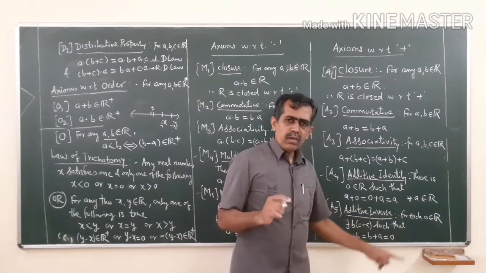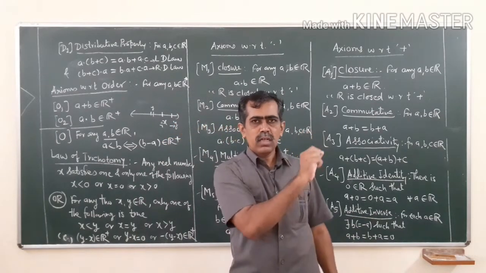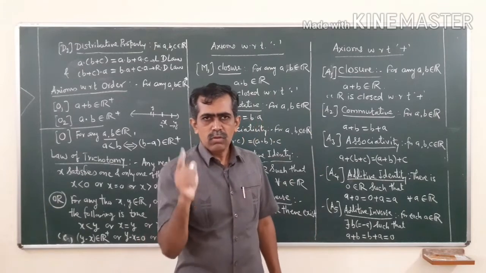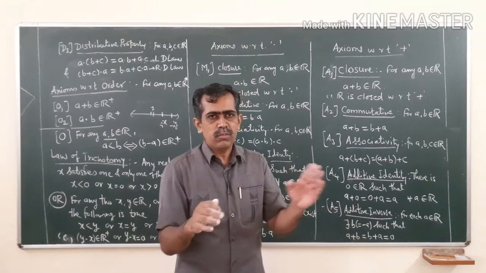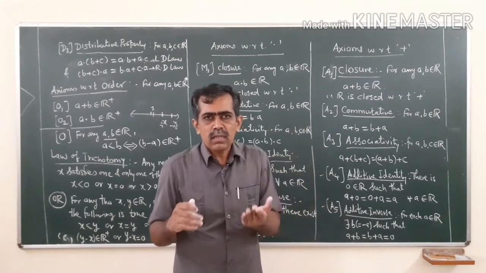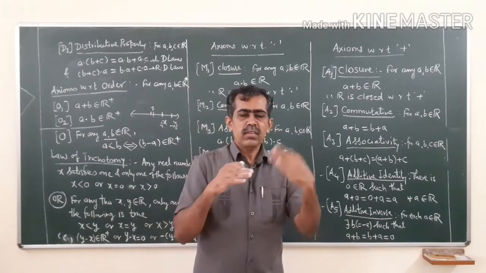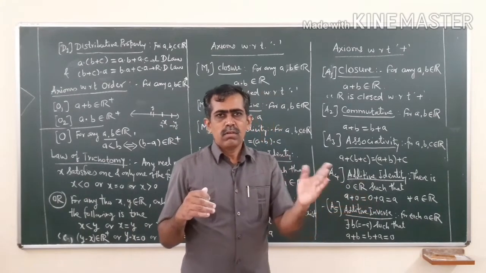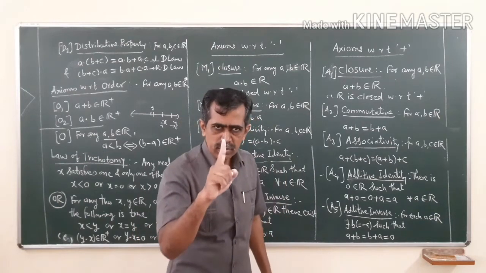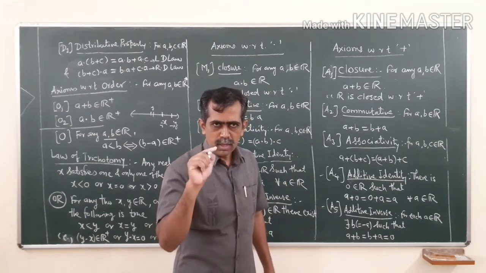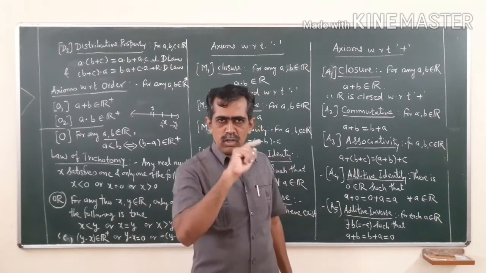Similarly, you are going to prove that if you are given 5, how many additive inverses are there for 5? We know if 5 is there, then minus 5 is its additive inverse, because their sum is 0. Whether there exists any other number c such that 5 plus c is equal to 0, that we have to see. We are going to check whether, given a number a, its additive inverse is unique. Unique means one and only one. That we are going to prove.